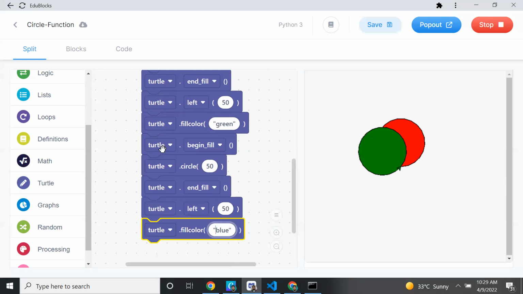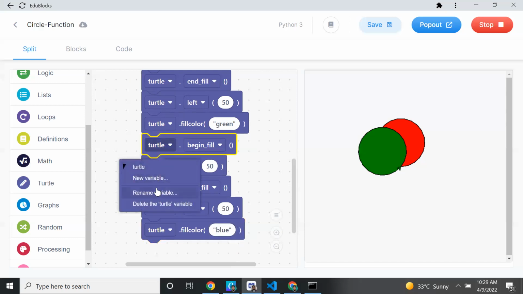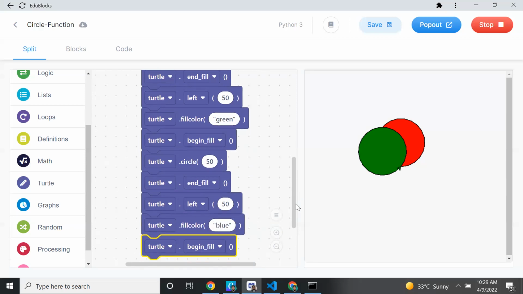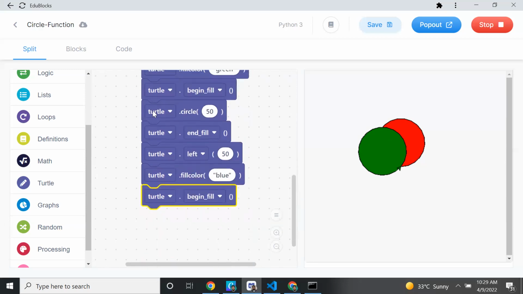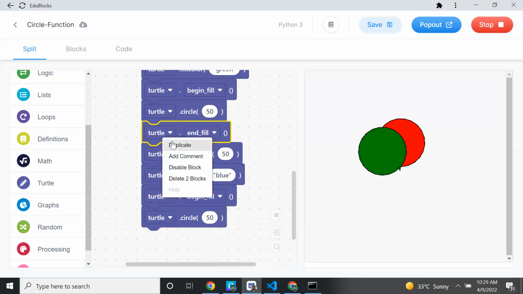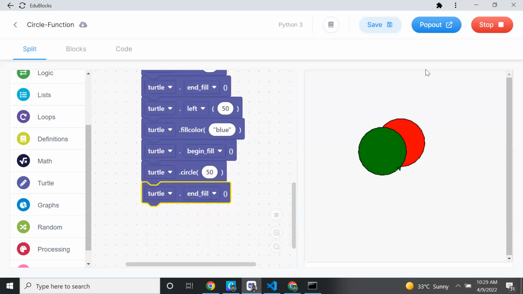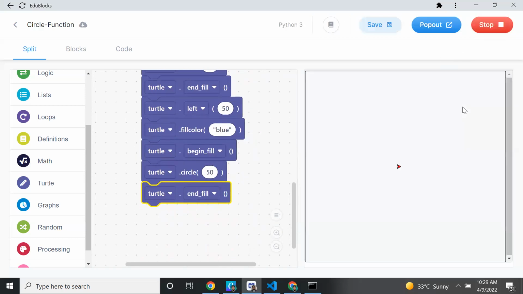Okay, so next thing is I will begin fill. So a lot of duplicate code you can see here. Begin fill and draw the circle. How many times do I have to click duplicate? The main purpose of a function is we can avoid duplicate code, we can reuse it. So now if I run, red color, green color, blue color, right?